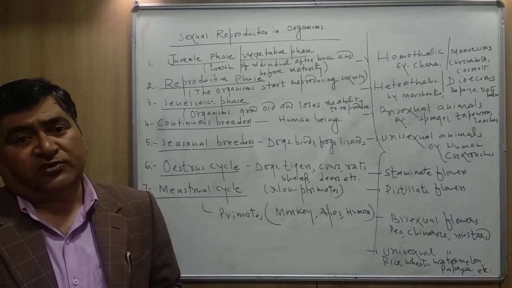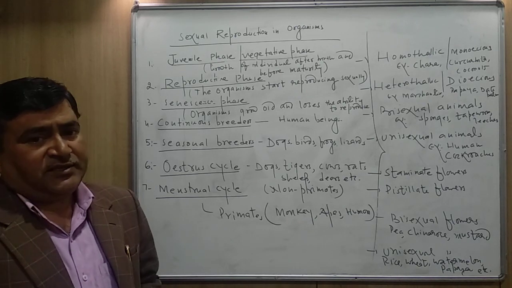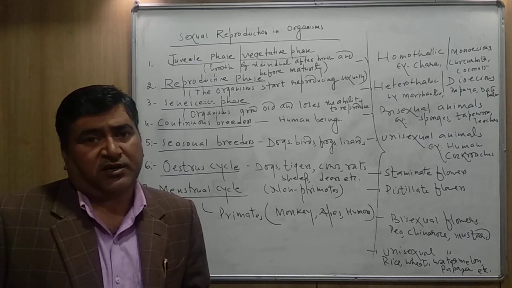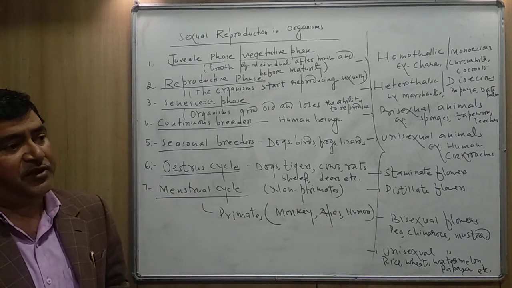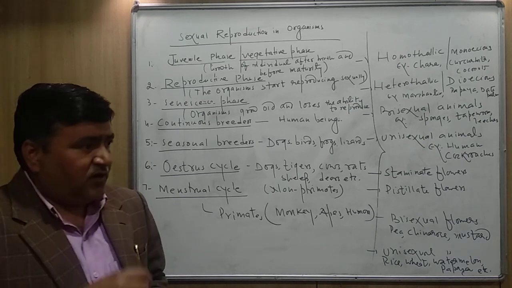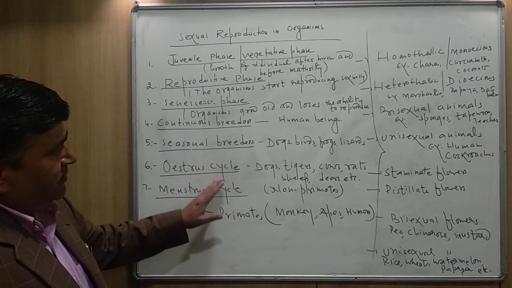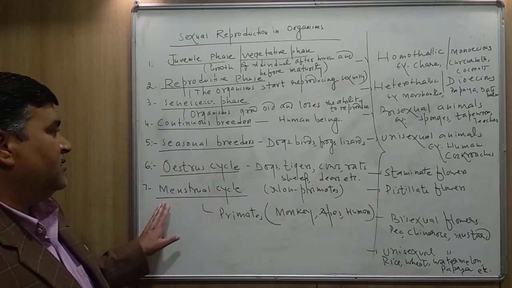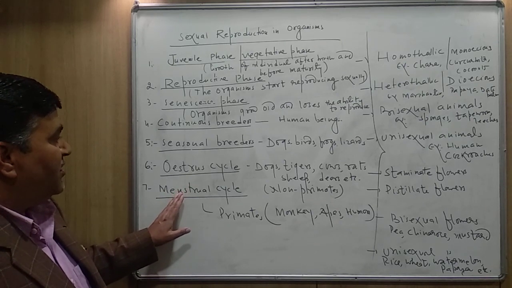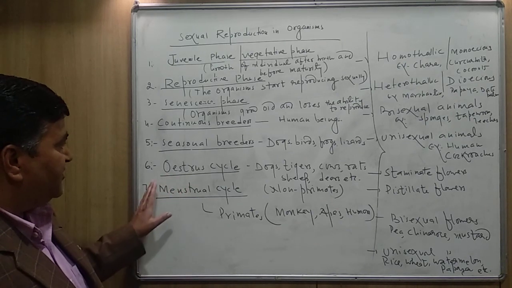Other changes also take place in the accessory ducts. Some hormones are secreted during the reproductive cycle, and a lot of changes occur. So on the basis of the change in the reproductive organs, the animals are classified into two groups on the basis of the cycle.